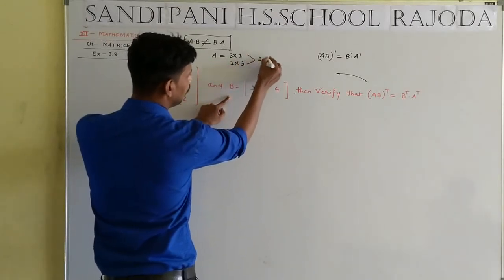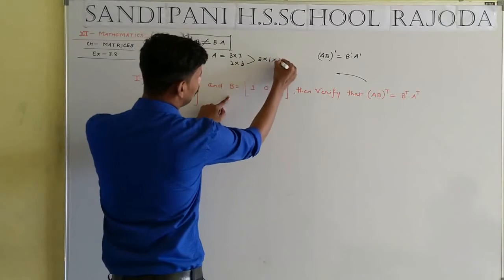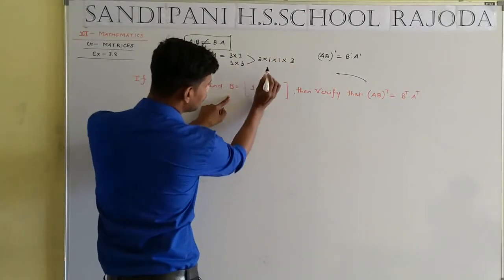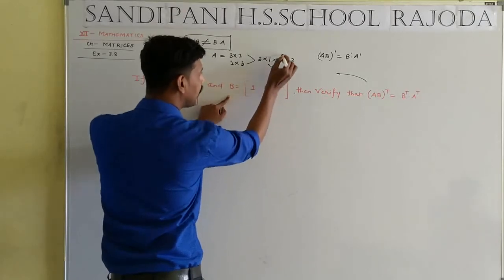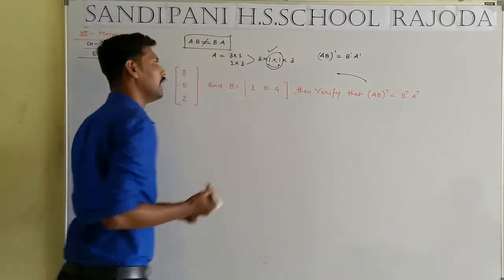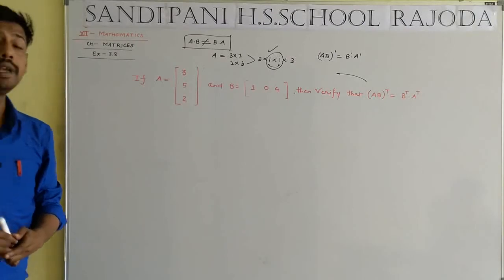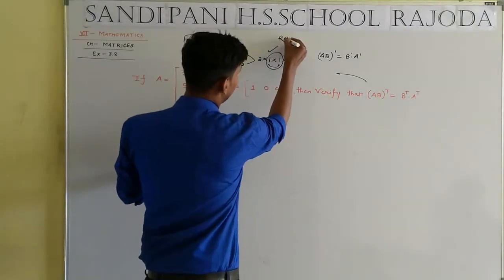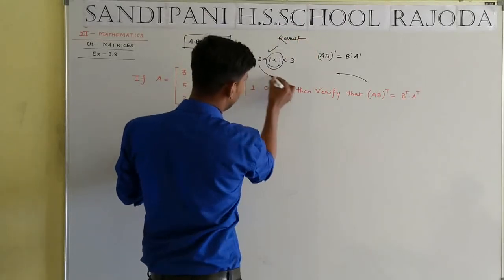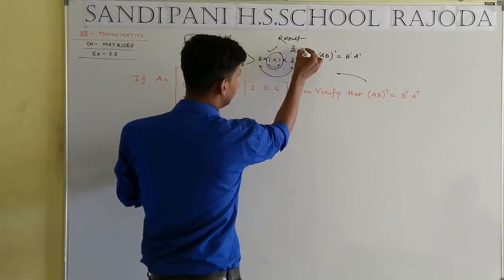That means 3 cross 1, 1 cross 3. The last of the first matrix and the first of the last matrix are the same. That means multiplication between A and B is allowed, and the result is in the form 3 by 3.